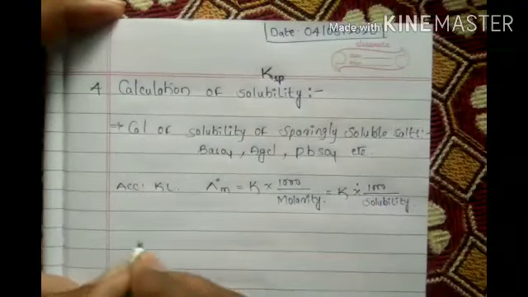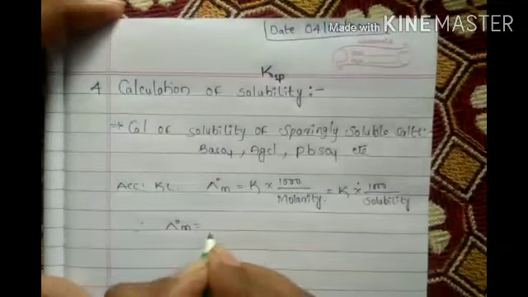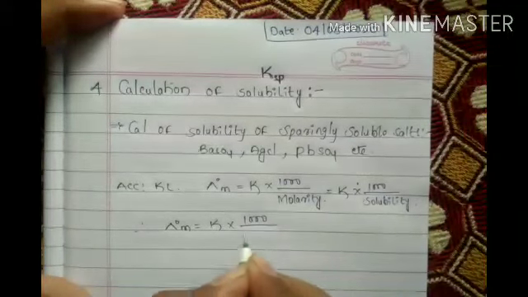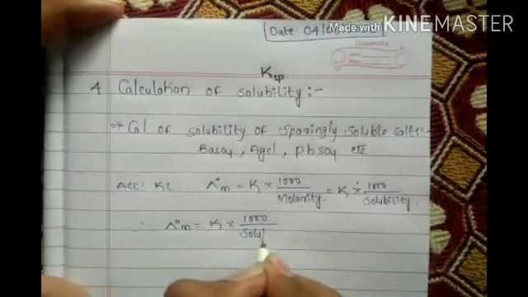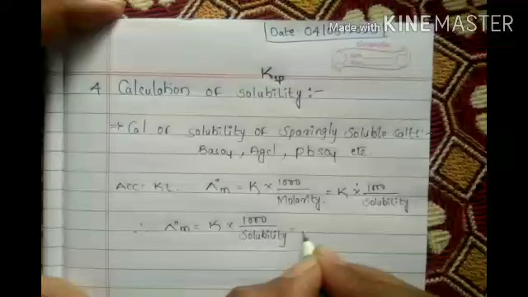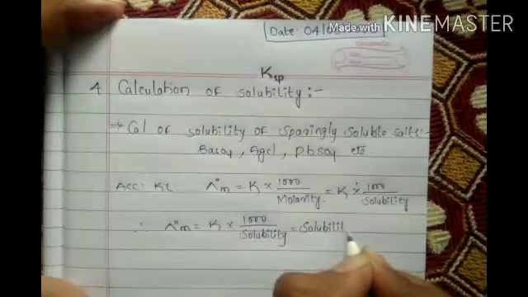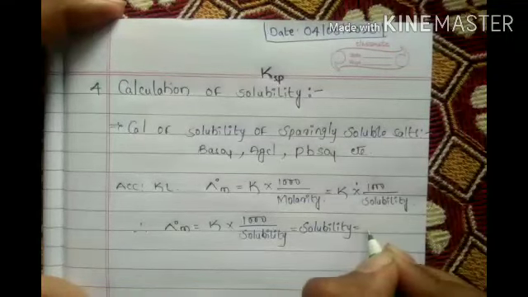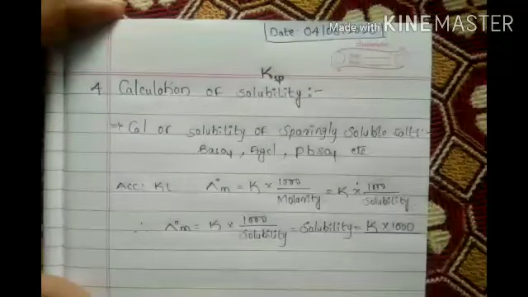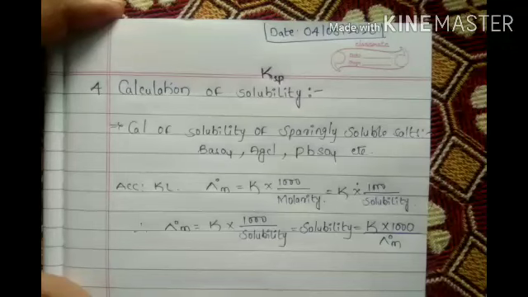Now how can we write this one? Lambda naught m equals kappa into 1000 by solubility. So solubility equals kappa into 1000 by lambda m, the molar conductivity.